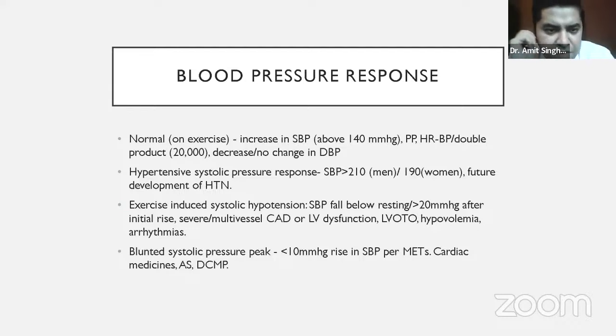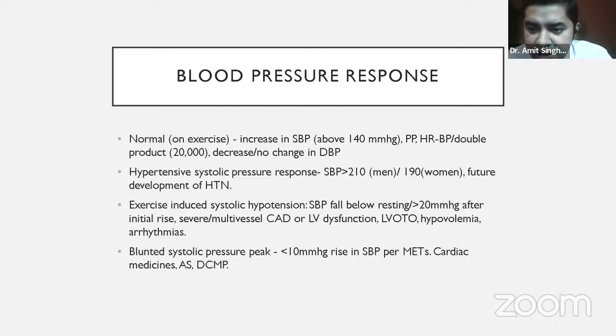The fourth parameter which we look at is the blood pressure response. So blood pressure response directly does not help in diagnosis of coronary artery disease, but it does tell us a lot of other things. Normally on exercise, as we exercise, our systolic blood pressure increases. Normally it goes more than 140 millimeters of mercury. Along with that, the pulse pressure also increases. And there is a product called the heart rate into blood pressure, or double product. It is nothing but a simple multiplication of heart rate into blood pressure.